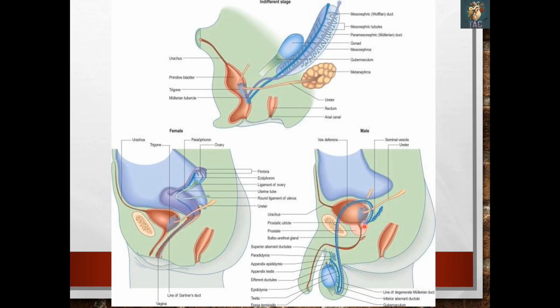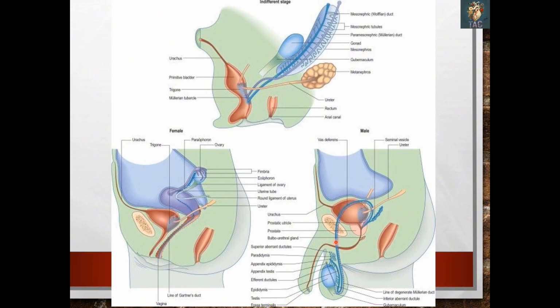So this was the whole development of the mesonephric system, and it is occurring under the effect of the SRY gene, which is present on Y chromosome, which activates the Leydig cells to produce the testosterone, and which will form the testes and development of the mesonephric duct.